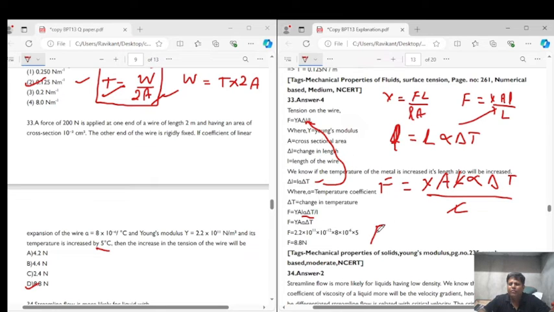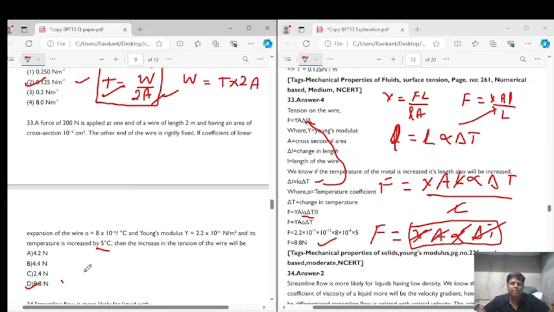We are finally left with F equal to Y A alpha delta T, right? Delta T is given to us as 5. Alpha is given as 8 into 10 to the power of minus 6. Area of cross section is given as 10 to the power of minus 2 centimeter square, and Young's modulus is also given to us. All the values have been given to us. Putting these values in the formula, we get F equal to 8.8 Newton. That is option D, right?